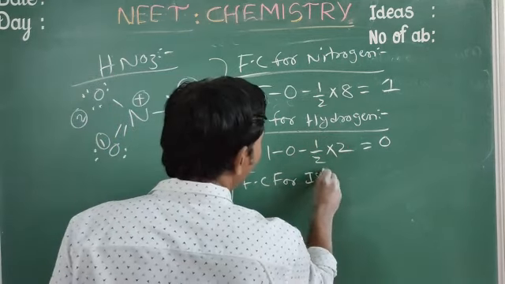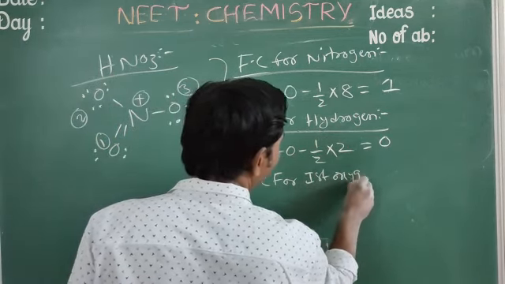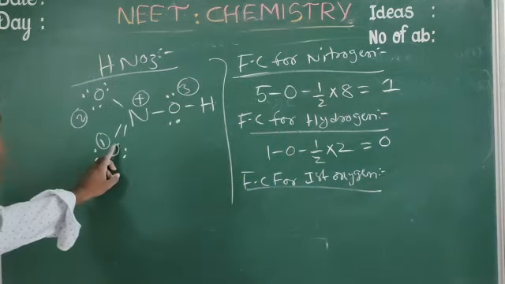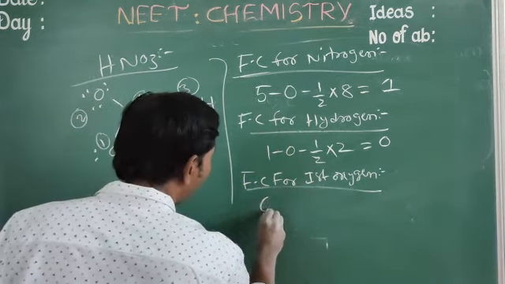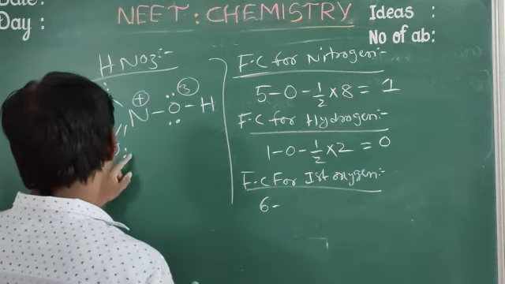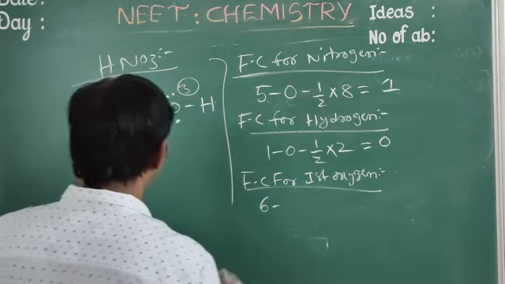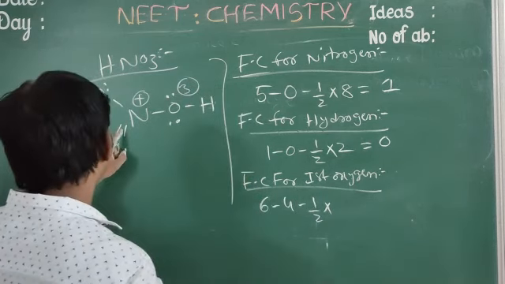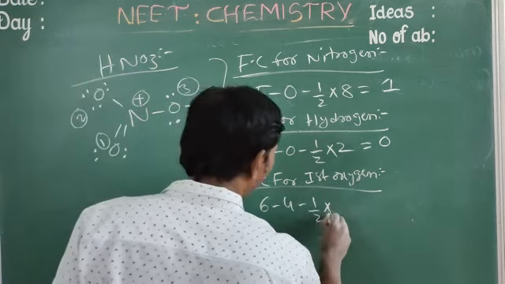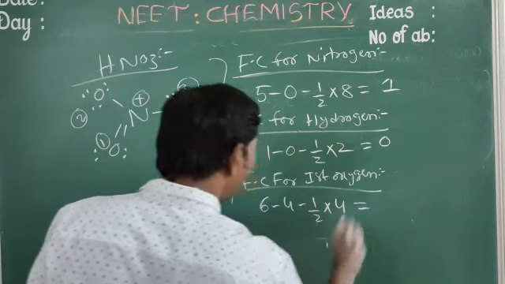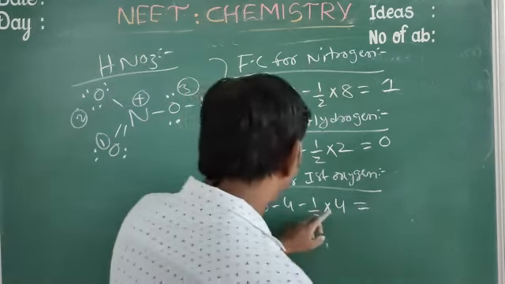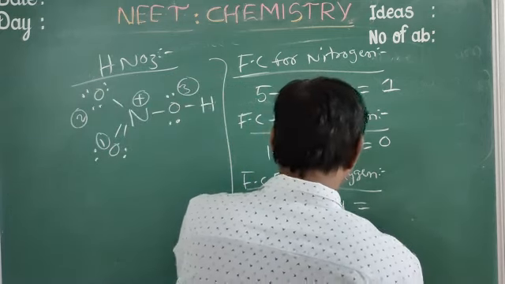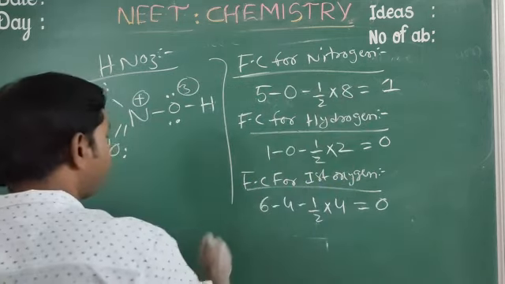Next, formal charge for the first oxygen. Just assume the first oxygen. How many valence electrons in each oxygen? 6, minus non-bonding electrons 4, minus 1 by 2 into bonding electrons, 2 bonds means 4. So it equals 4 minus 2, here 6 minus 6, which is 0.